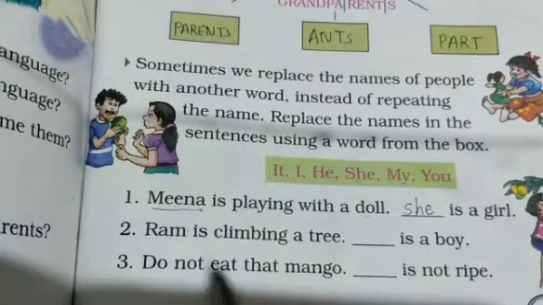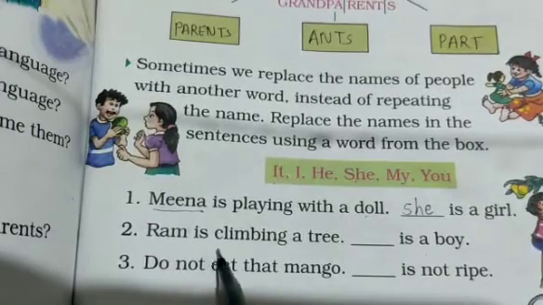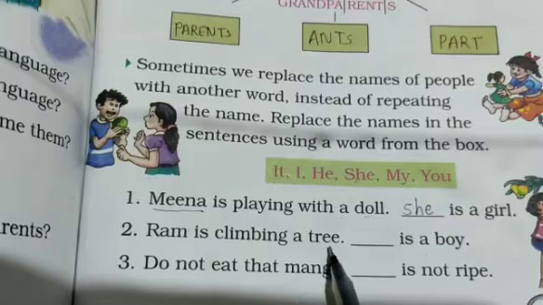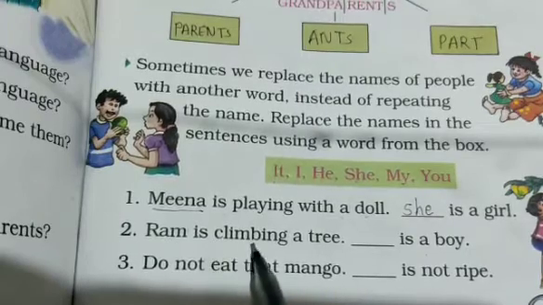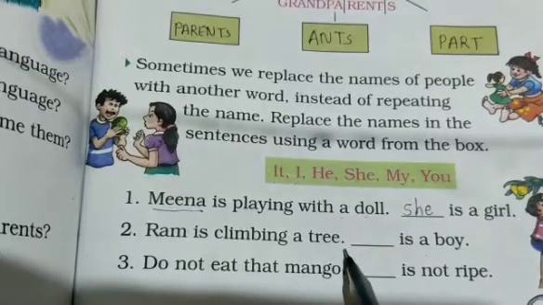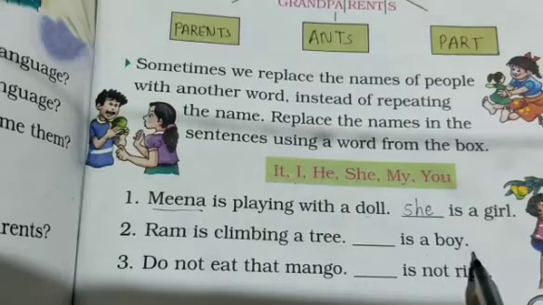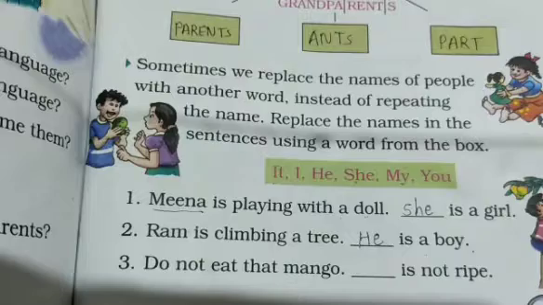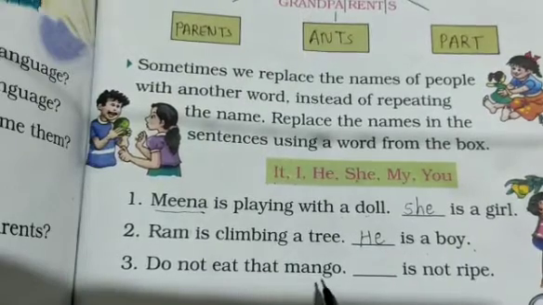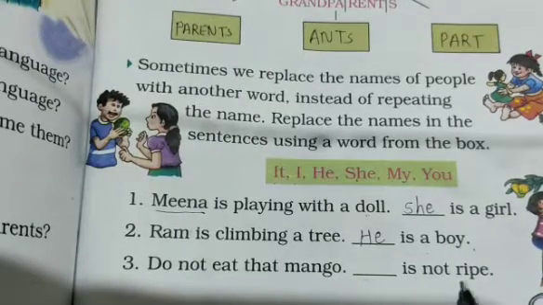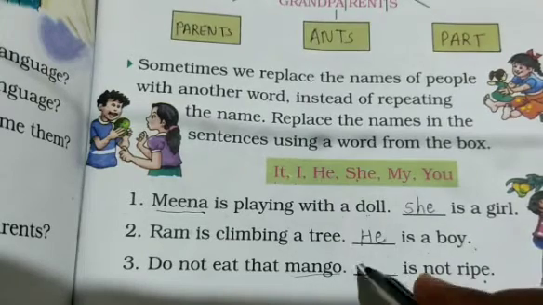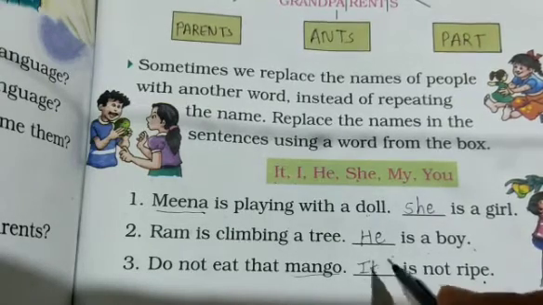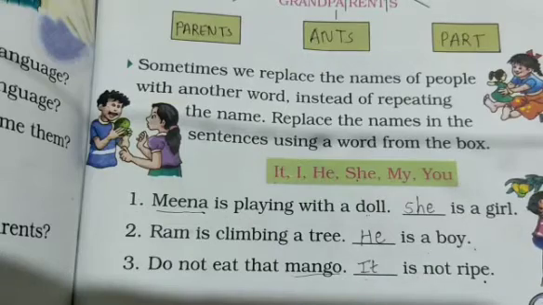Okay. Now let's see the second one. Ram is climbing a tree. This is a boy, so we use he. Do not eat that mango. This is not ripe. So here we are talking about the mango, so we write it. It is not ripe. Okay.